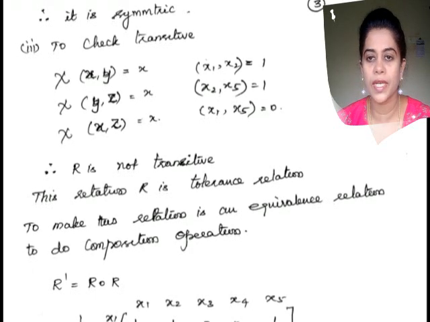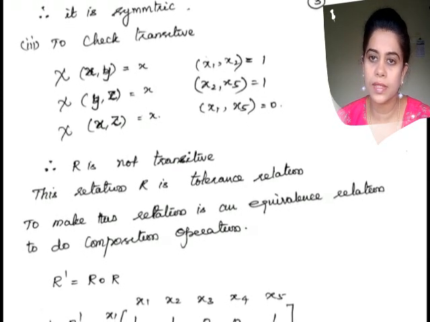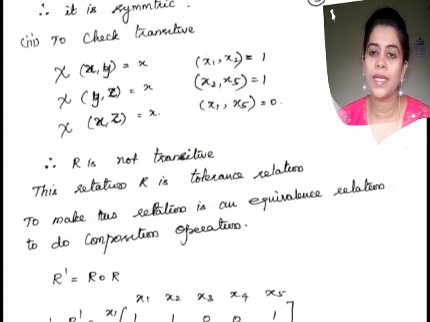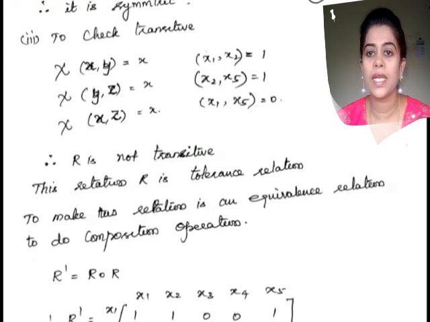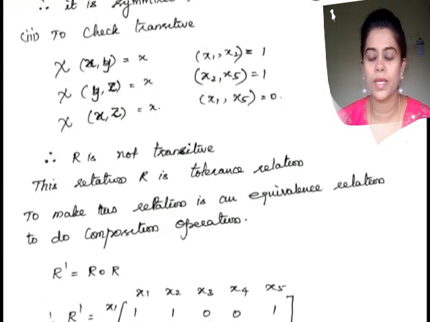If there is a relation in x and y and y and z, then definitely there is a relation in x and z. That is the transitive property.